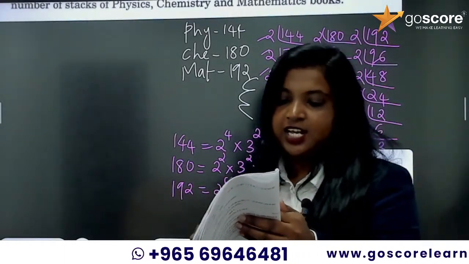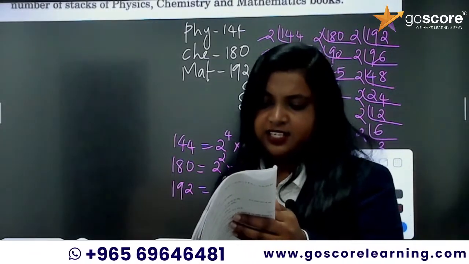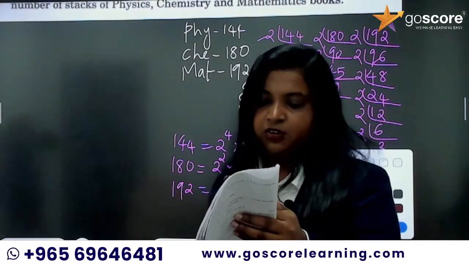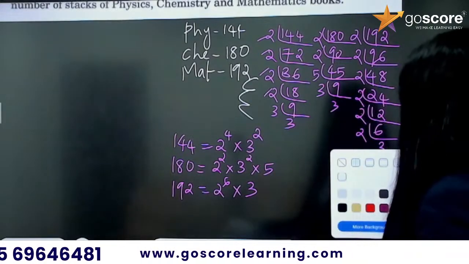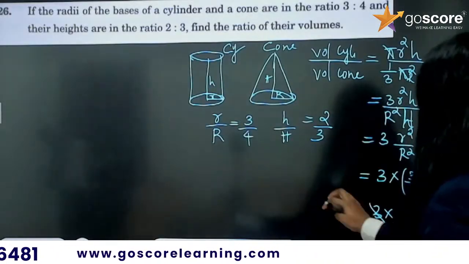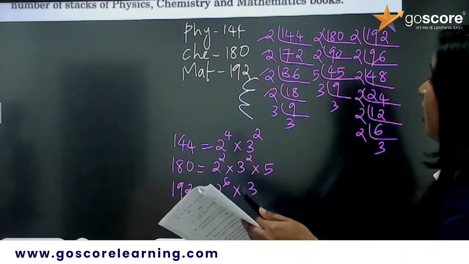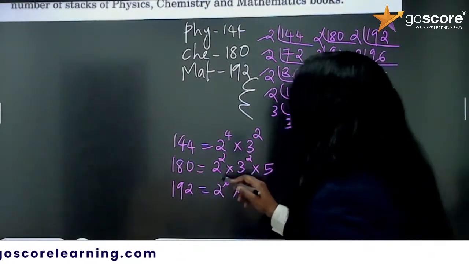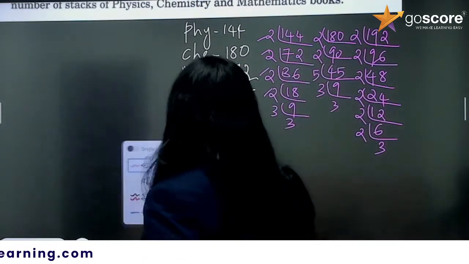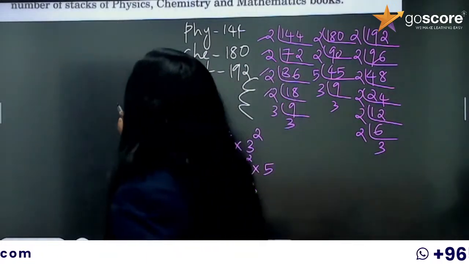Rachana, correct. If I write 8 is to 9, it will be wrong. Yes, the answer was 9 is to 8 for the previous one. You have to write 9 is to 8. Okay, so what is the HCF? When you are considering the HCF, you have to take only the common factors, that too with the least power.